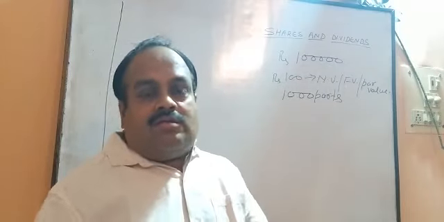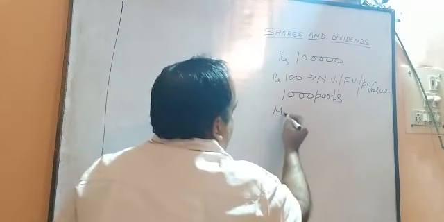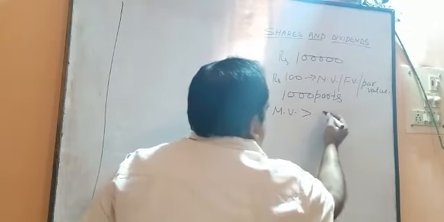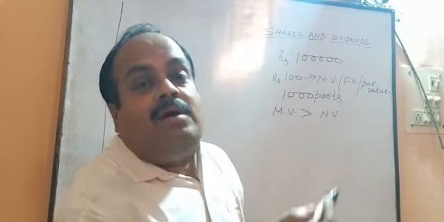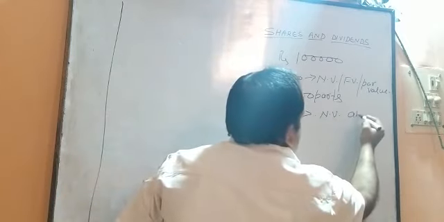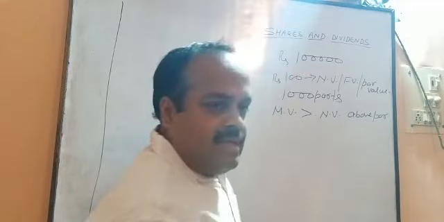So the case in which market value is more than the nominal value is called above par.